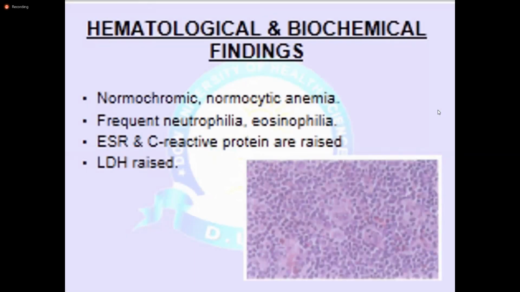Hematological and biochemical findings that you see in Hodgkin lymphoma are normocytic normochromic anemia. Then we have frequent neutrophilia and eosinophilia because of the cytokines that are produced by the RS cells.